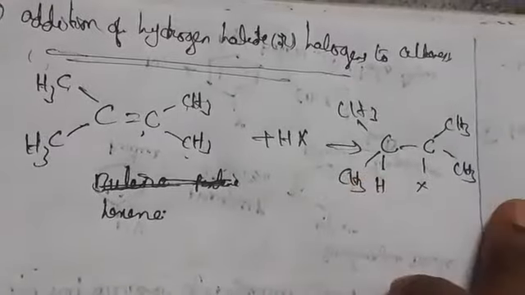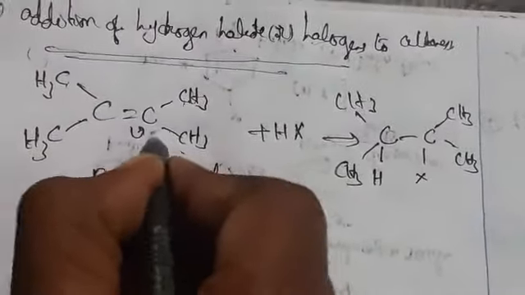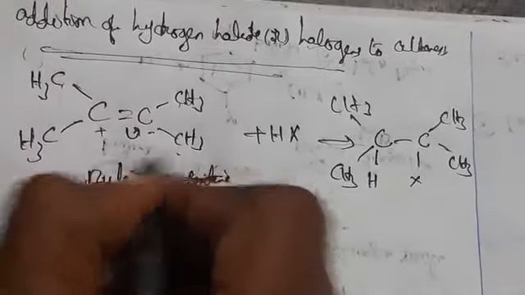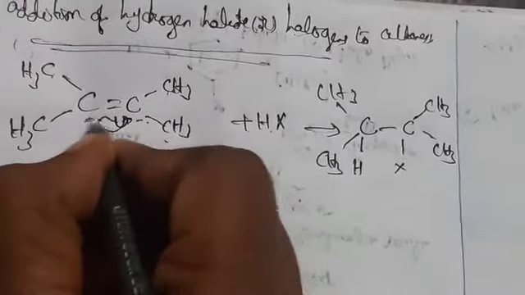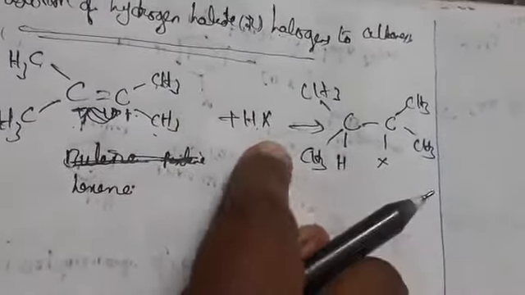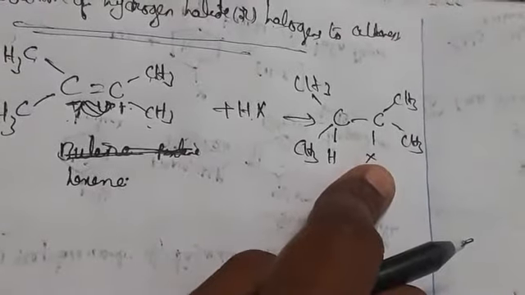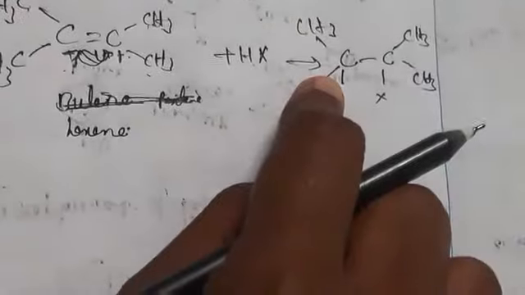So here we have hydrogen and halide. When you turn the bond, here minus charge, here plus charge, okay. So X may get and H, if you are turning the bond, minus charge plus charge, so this H is coming and adding here, X is coming to the positive charge. Okay, so this is addition of hydrogen halide to alkenes. This is one of the properties we can say.